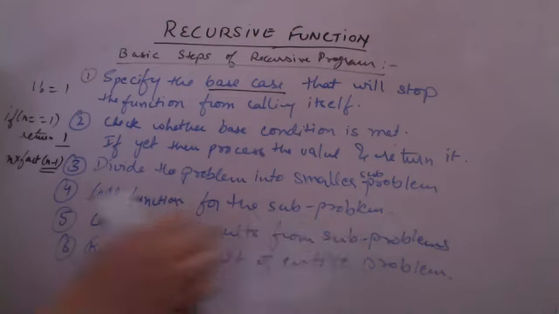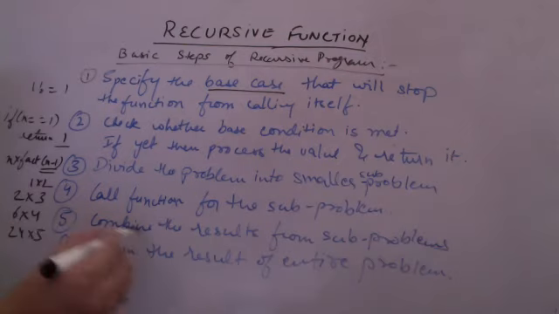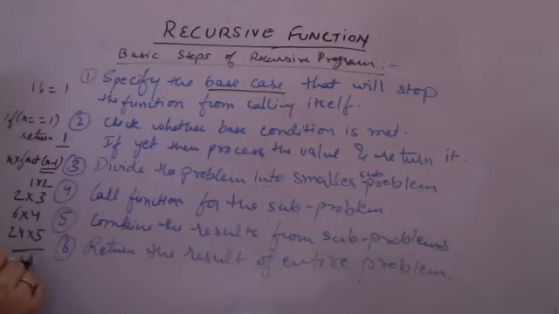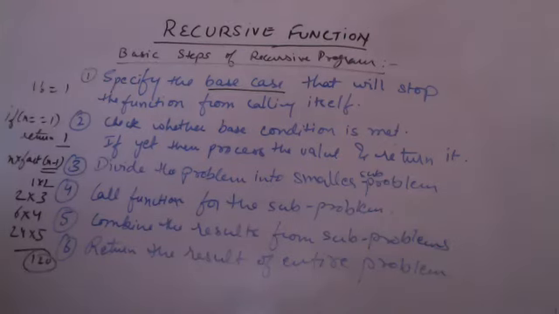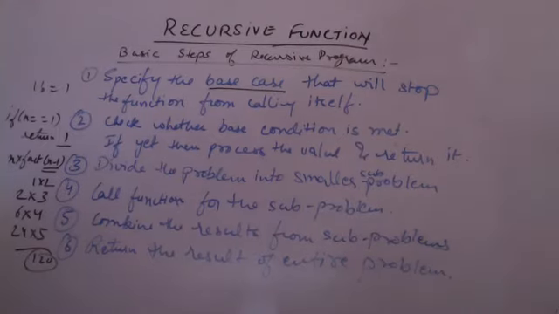Combine the result. Now when we come back from the recursive calls, we have to keep combining those results, like we were doing initially: we did 1 into 2, then we did 2 into 3, then we did 6 into 4, then we did 24 into 5. Combine the result of the subproblems. Finally, return the final result of the larger problem. So these are the steps to be followed for any recursive program. I hope they are clear to all.